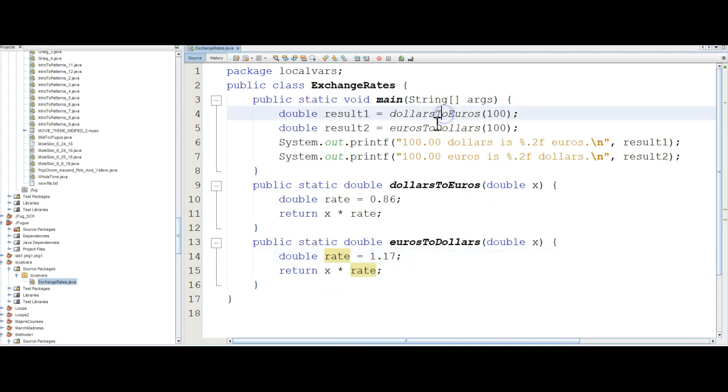Our method calls to dollars to euros and euros to dollars are in lines 4 and 5, and the return values are stored in result 1 and result 2 respectively. Those are then printed out using the printf method in lines 6 and 7. So let's go ahead and run this program.